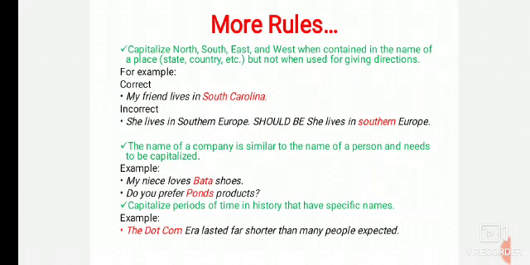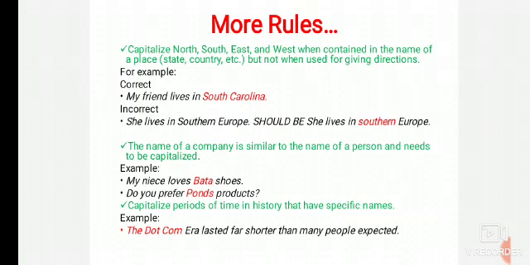Then another example that is incorrect: She lives in Southern Europe. Here Southern Europe will not be correct. This Southern will be a small letter, because here southern is only a direction, and Europe is the name of a place.